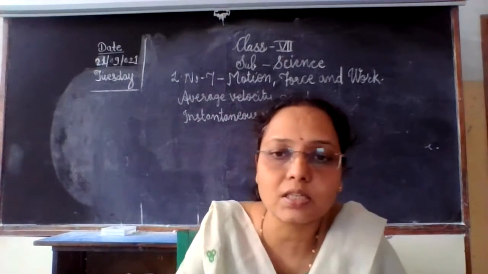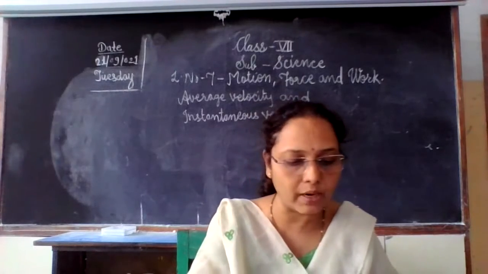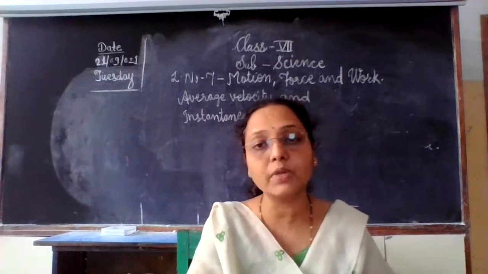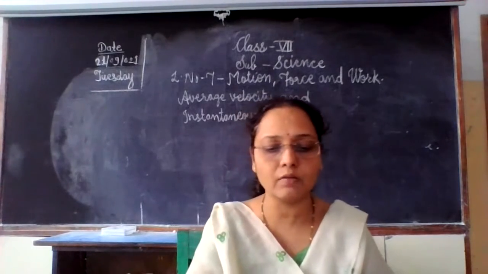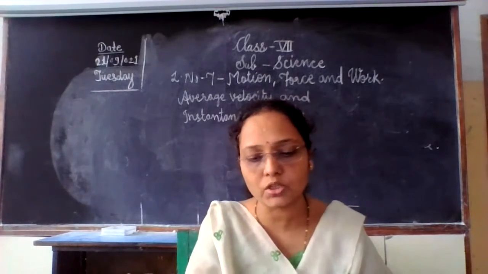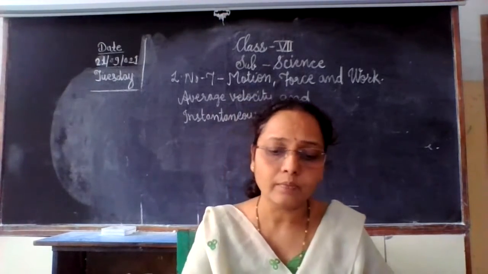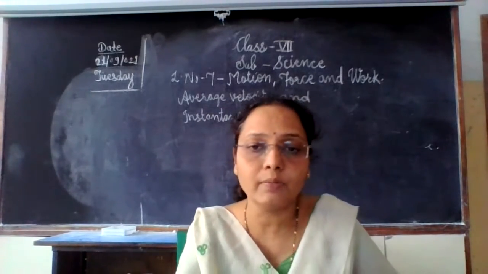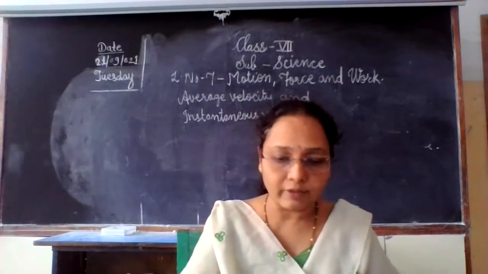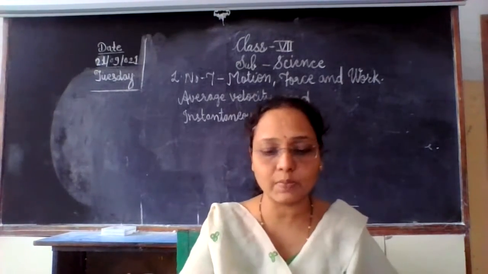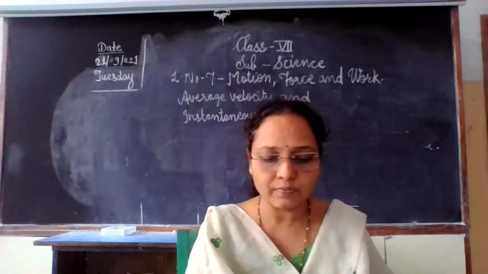Okay, so we learned distance is a scalar quantity. Then we also learned about the displacement. What is meant by the displacement? It means the minimum distance traveled by a moving body in one direction from the original point to reach the final point. Okay, yesterday we learned about the AD will be the displacement. Okay, then velocity is equal to displacement upon period of time required for the displacement.